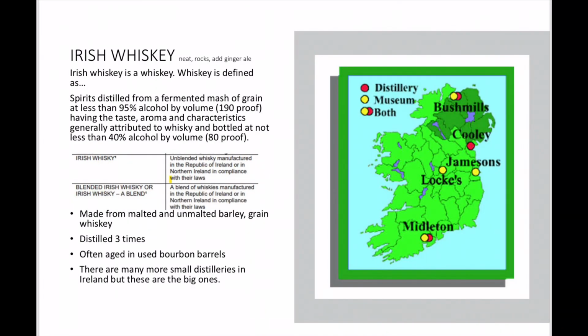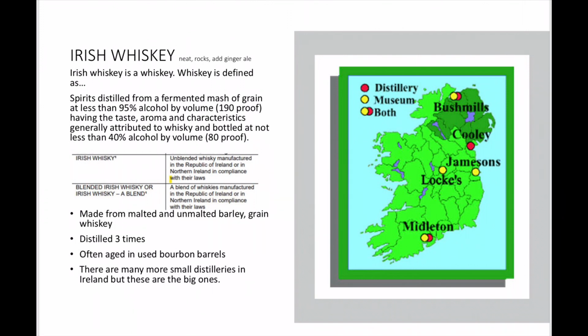All right, let's move on to Irish whiskey. Irish whiskey is a whiskey. Whiskey is defined as spirits distilled from fermented mash of grain at less than 95% alcohol by volume, having the taste, aroma, and characteristics generally attributed to whiskey, and bottled at not less than 40% alcohol by volume. So the TTB defines Irish whiskey in more detail as an unblended whiskey manufactured in the Republic of Ireland or in Northern Ireland in compliance with their laws. And the blended Irish whiskey, or Irish whiskey a blend, is a blend of whiskeys manufactured in the Republic of Ireland or in Northern Ireland in compliance with their laws.